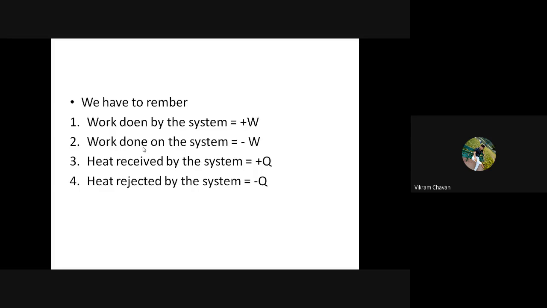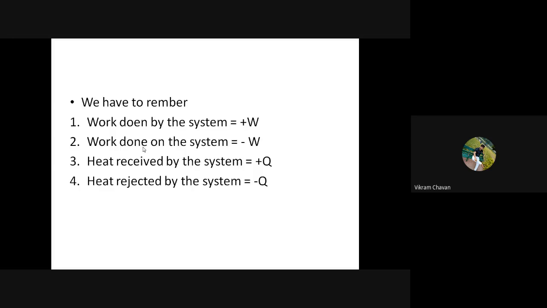Then heat received by the system, that will be positive Q or plus Q, positive energy.